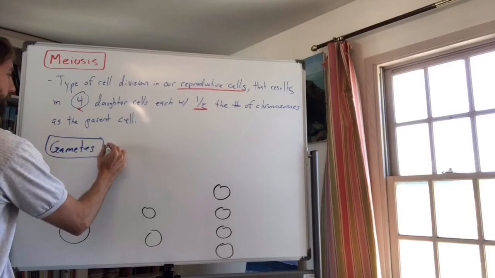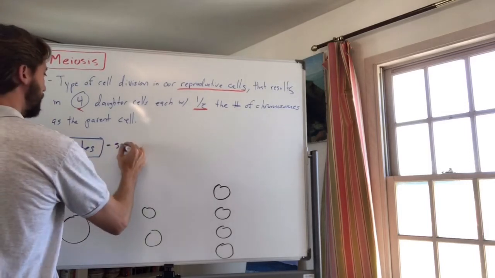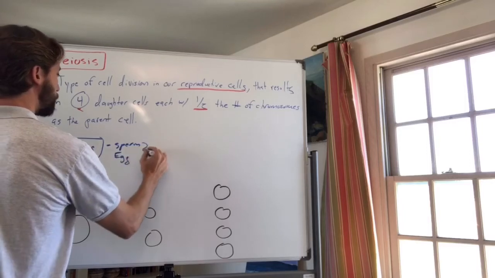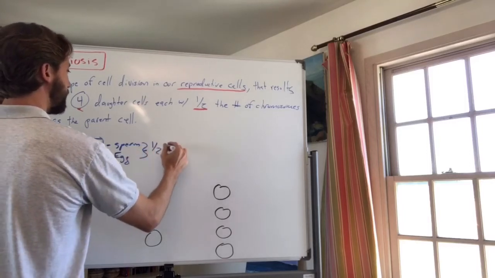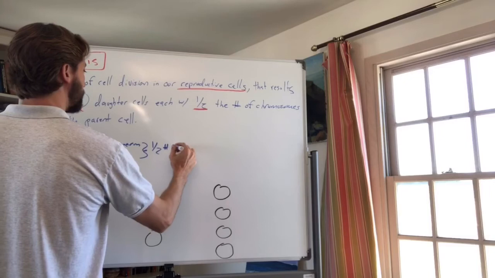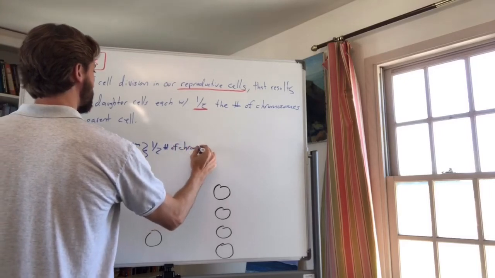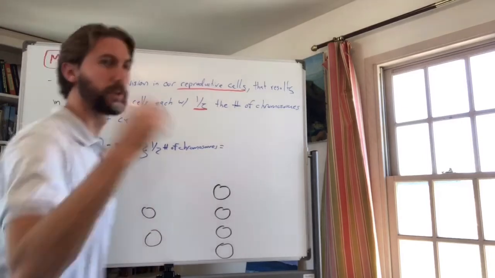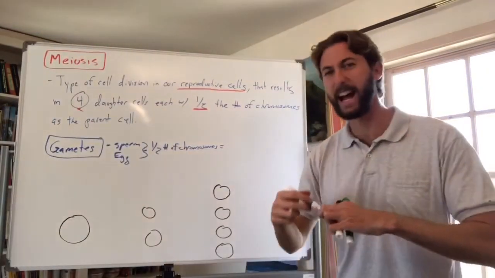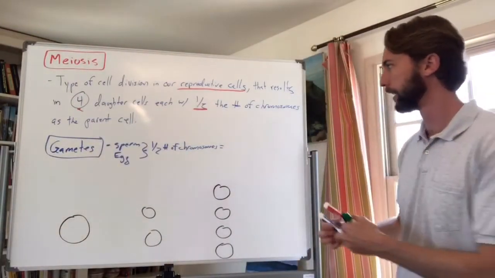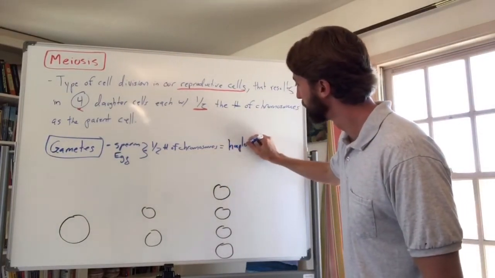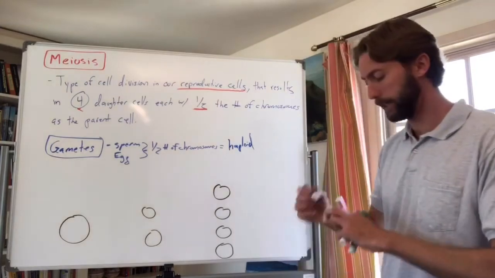Gametes are the sperm and egg cells, each with half number of chromosomes, which means, what's that equal? If diploid's full set, that means what's going to be half set? Half, haploid, yep, which are haploid. Huh, that's pretty cool.